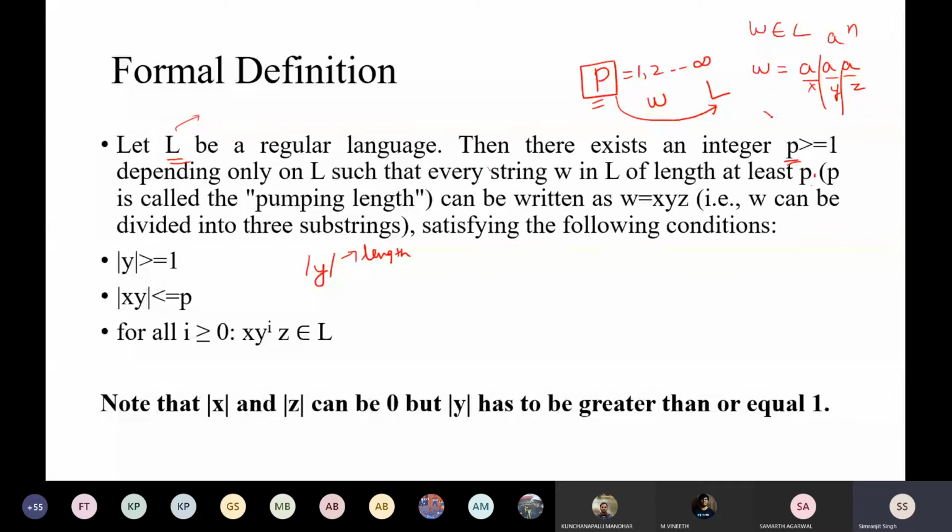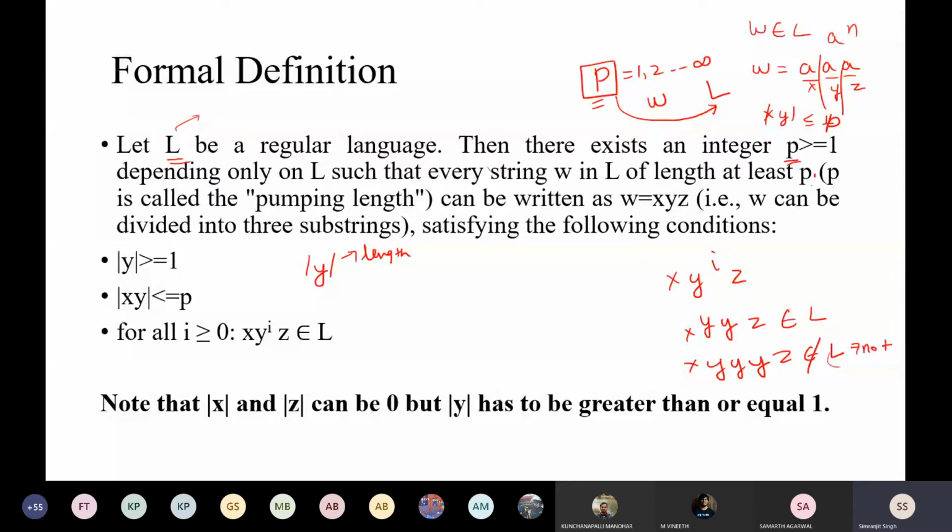Second one, the length of xy should be less than or equal to the pumping length. Whatever p you set in the beginning, it should satisfy that. And for all i greater than or equal to 0, if you pump it, x y to the power i z, so if I pump this y, like x y y y z, I have pumped this y 3 times, now this should also lie in the language. If it does not lie in the language, it means that this language is not regular.